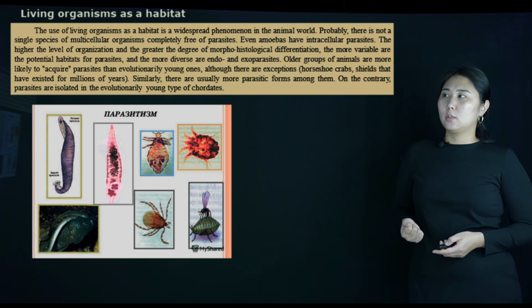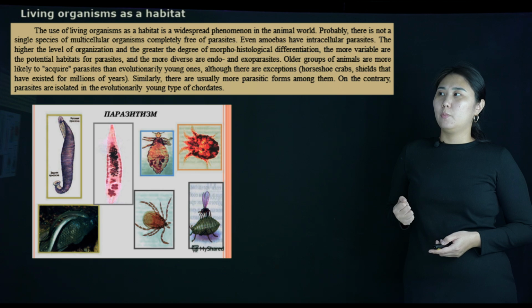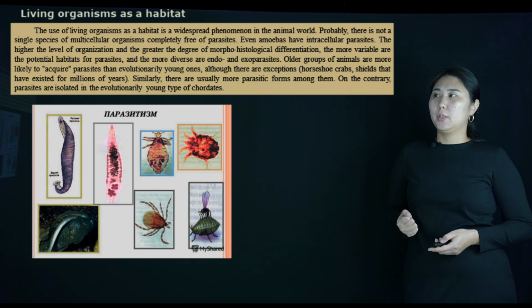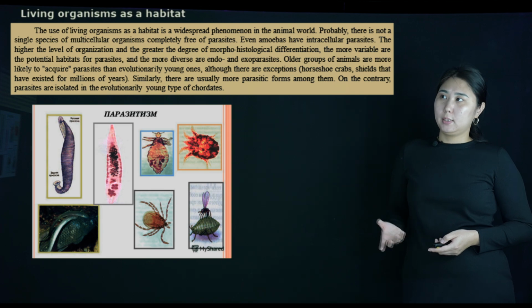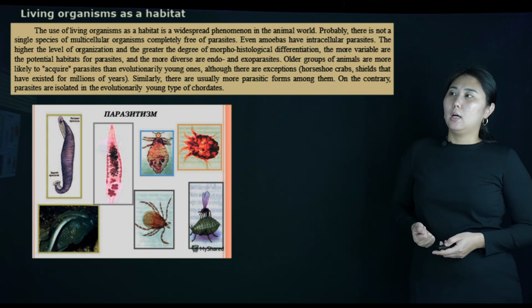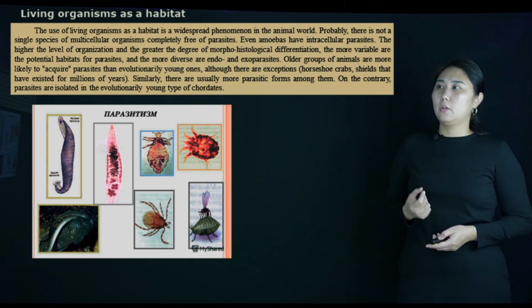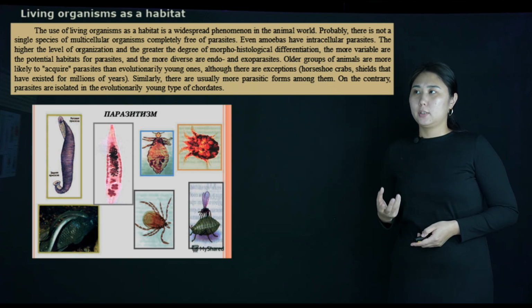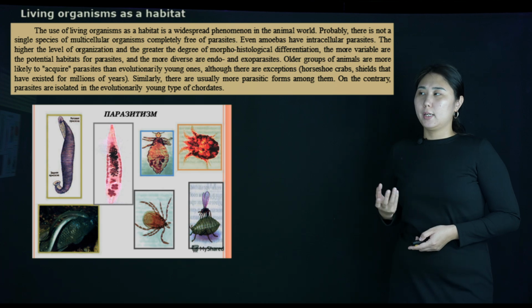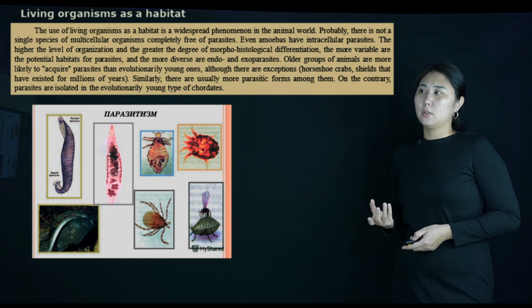Probably there is not a single species of multicellular organisms completely free of parasites. Even amoebas have intracellular parasites. The higher the level of organization and the greater the degree of morpho-histological differentiation, the more variable the potential habitats of parasites.